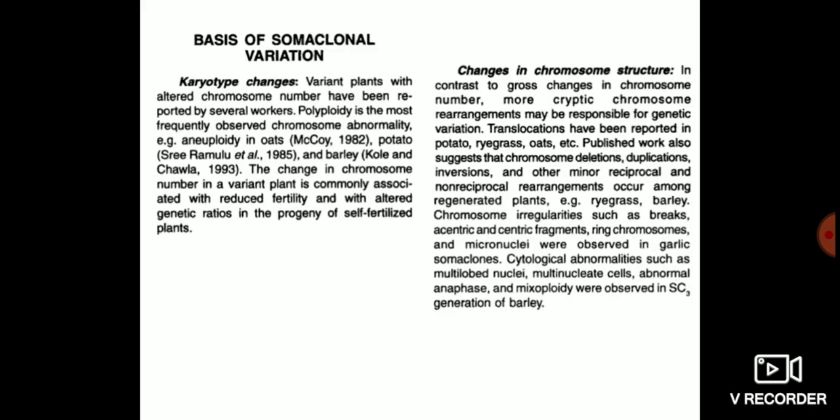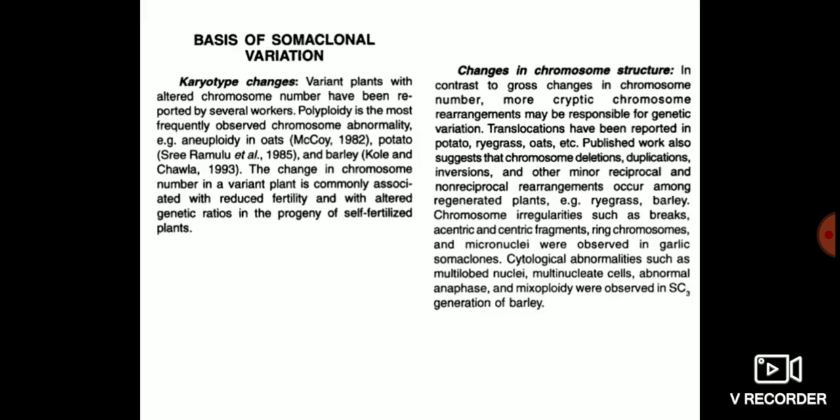Many variant plants with altered chromosome numbers have been reported by several workers. Polyploidy is the most frequently observed somaclonal abnormality. For example, aneuploidy in oats, potato, and barley has been reported. Aneuploidy has been induced in oats due to somaclonal variation, changing their karyotype. The change in chromosome number in a plant is commonly associated with reduced fertility and an altered genetic ratio in the progeny of self-fertilized plants. That is about karyotype change.